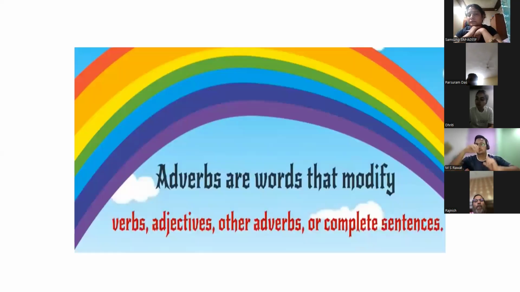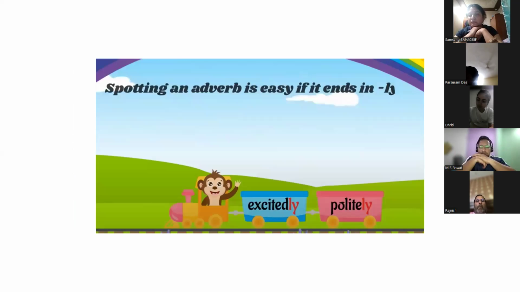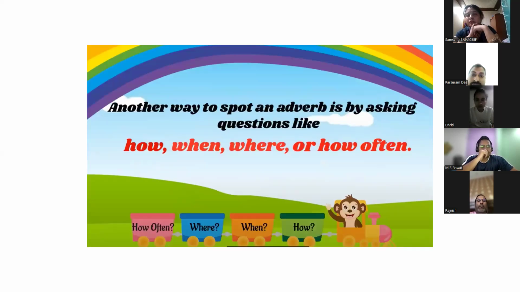So adverbs are the words that modify the verbs, adjectives, and other adverbs or the complete sentences. How can we spot an adverb? It is very easy if it ends with ly. Excitedly, politely. Another way to spot an adverb is by asking the questions: how, when, where, how often. You have to ask the questions.